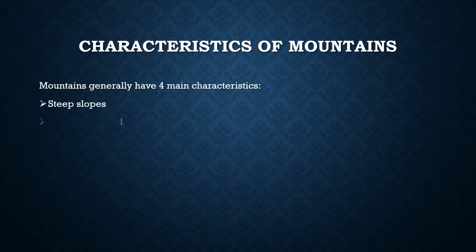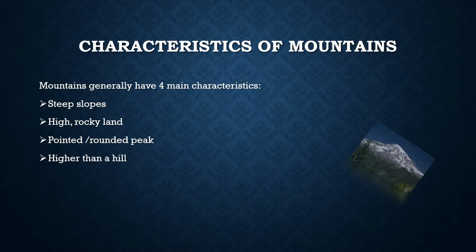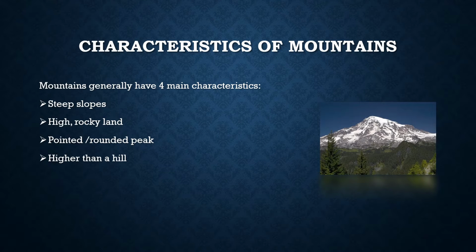Characteristics of mountains. Mountains generally have four main characteristics: steep slopes, high rocky lands, pointed and rounded peaks, and higher than a hill.